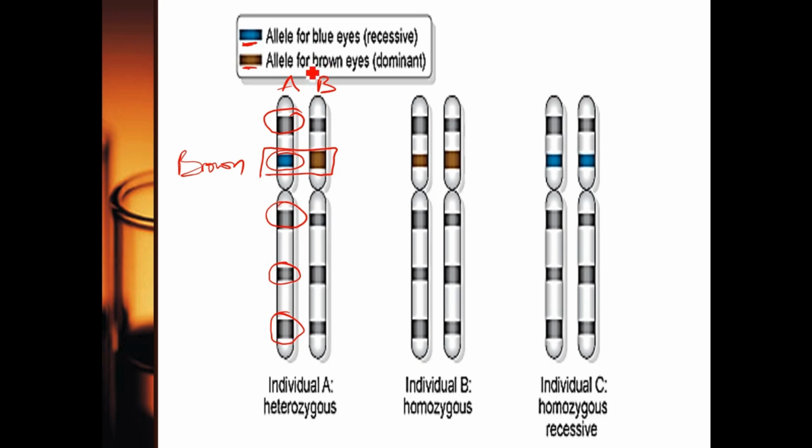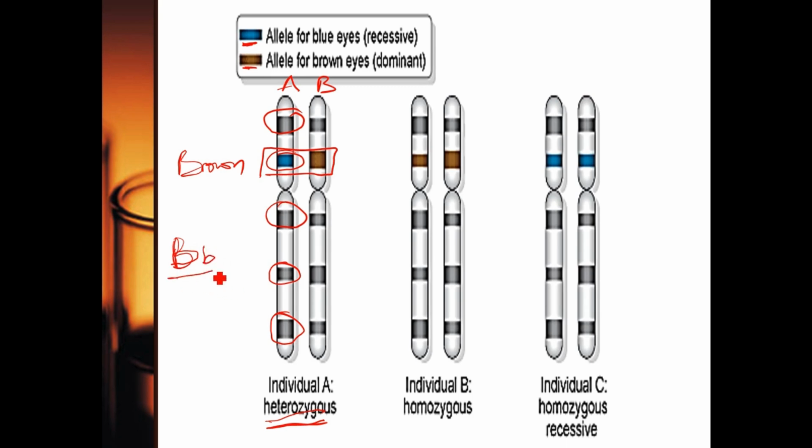So the key showed us that a brown eye allele is the dominant one, while the blue eye is the recessive one. Coming to individual A, we call this person heterozygous. Why is it called heterozygous? Heterozygous is when the two alleles are not the same. For example, if I use a letter to represent this, I will call brown big capital letter B because it is dominant, and then the blue I will use small letter b.